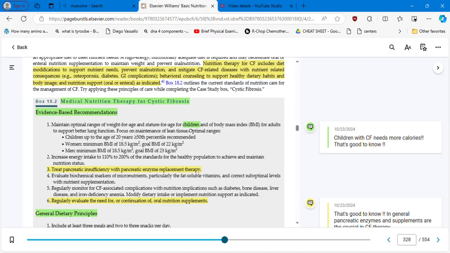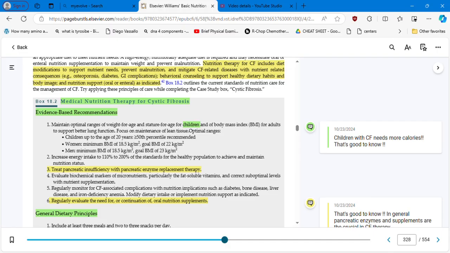These are evidence-based recommendations, especially for children with cystic fibrosis. They need more calories than regular children, and that's good to know. You can go through this specific box, especially the ones that are having the final project.